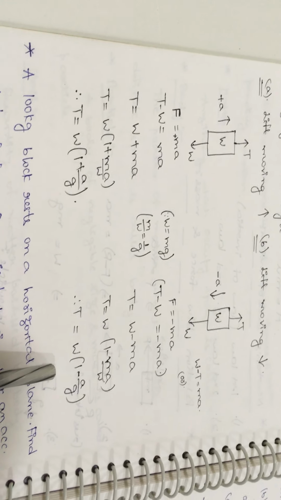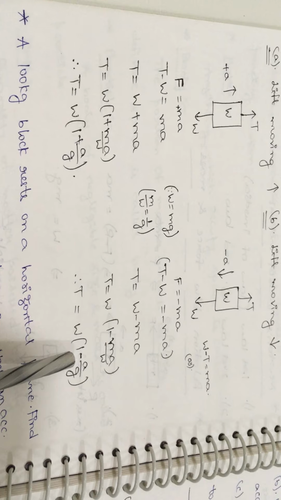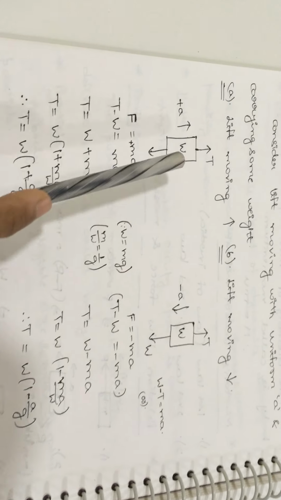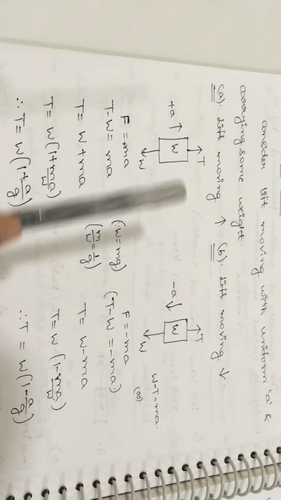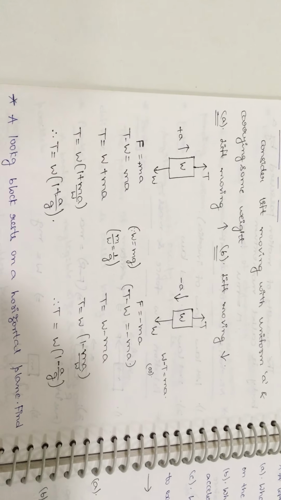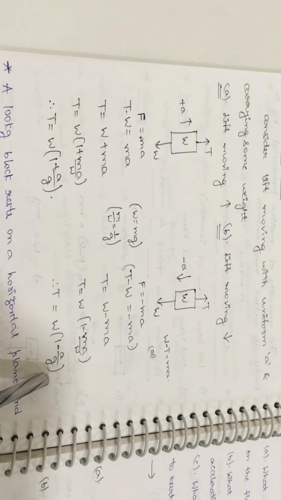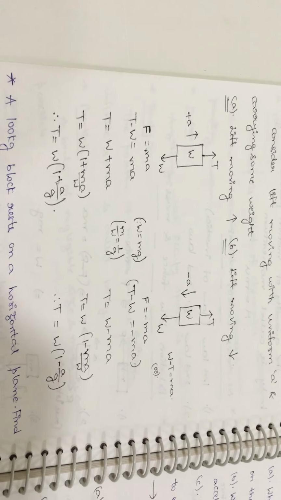Now observe both the T formulas. You will get the same formula, but only one difference will be there. Here you will get the plus sign in the last step, and here you will get the minus sign. Why? Because according to the motion direction, you will get positive acceleration and negative acceleration in the two conditions. So this is the procedure to calculate the motion of the lift according to the motion direction. When the lift is moving in the upward direction, this is the formula. When the lift is moving in the downward direction, this is the formula for T, the tensional force.